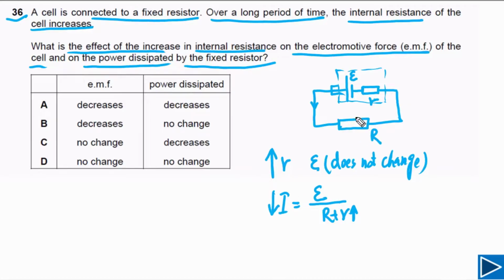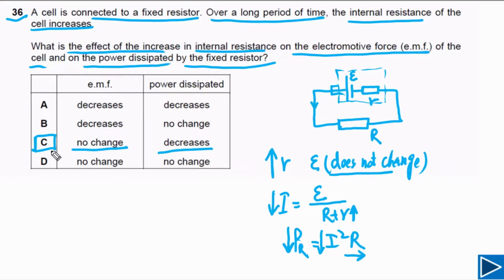If I decreases, then the power dissipated by this resistor, we can write P, power dissipated by R, will be equal to I squared times R. As the resistance of the external resistor is fixed, if I decreases, it means power dissipated by the external resistor will decrease. So these are the points you need. First point, EMF does not change with increase in internal resistance. The second point, power dissipated by the fixed resistor will decrease. So the answer for this question is C. EMF no change, power dissipated decreases. So the answer is C.